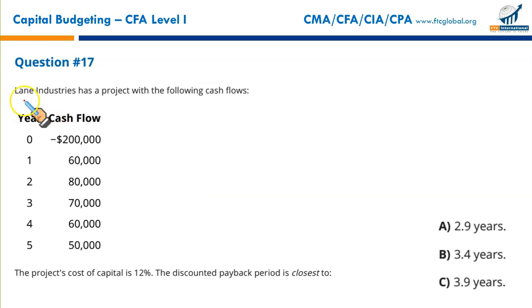Next, Lane Industry has a project with the following cash flows. Cash outflow at year 0, then these are the inflows. If you need to calculate the payback, that is quite simple. You write negative 200,000 in your calculator and then add up these cash flows, and wherever the cash becomes positive, that's the payback period. But in this question, the project cost of capital is 12%. The discounted payback period is required. For that, you need to convert all these future cash flows into their present terms using the discount factors at the rate of 12%. Let me write it down for you.